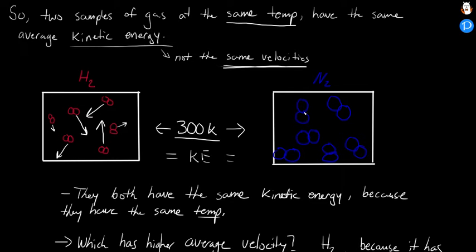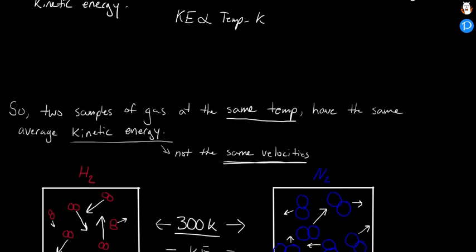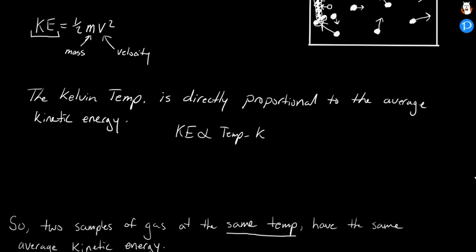The N2 molecules are going to be moving on average a little bit slower. Some of them moving faster, but for the most part, on average, moving slower. But they both have the same temperature. And how could that be? The reason is that if we go back to this equation up here, we have to take into account the mass of these particles.